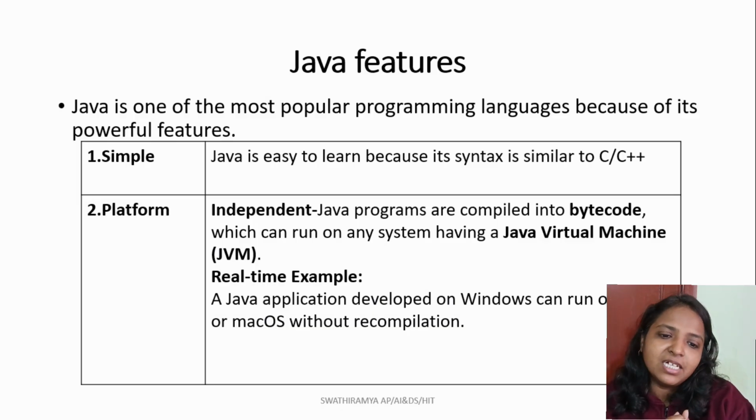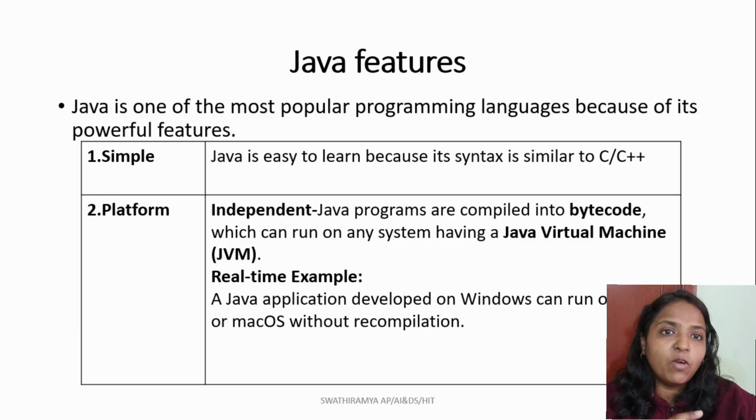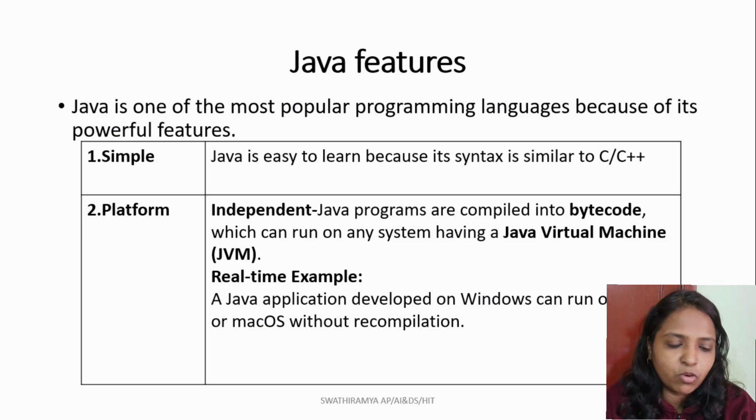The next feature is that Java is platform independent. As I already told you, it is one of the most important features when developing a new language. Java source code can be compiled into bytecode. This bytecode can be run on any platform where the device possesses the JVM. That is the only thing needed. We can transfer our compiled bytecode to any device, and we can run the Java program there. The only requirement is that we need a particular JVM for that device.